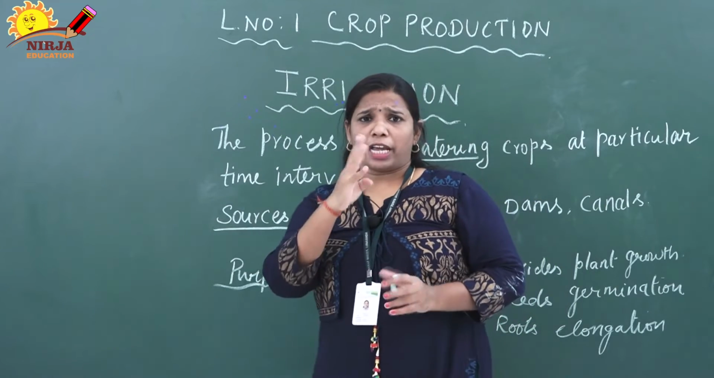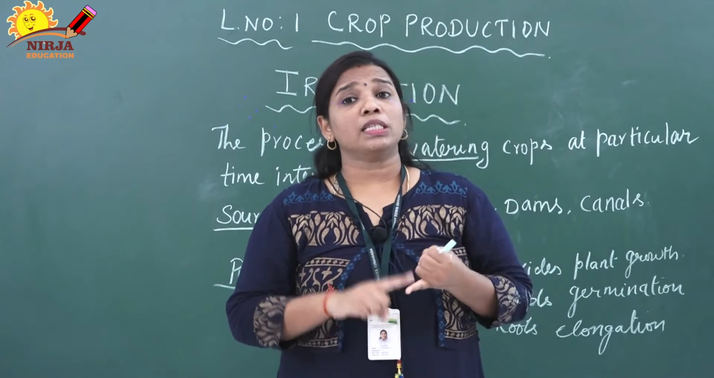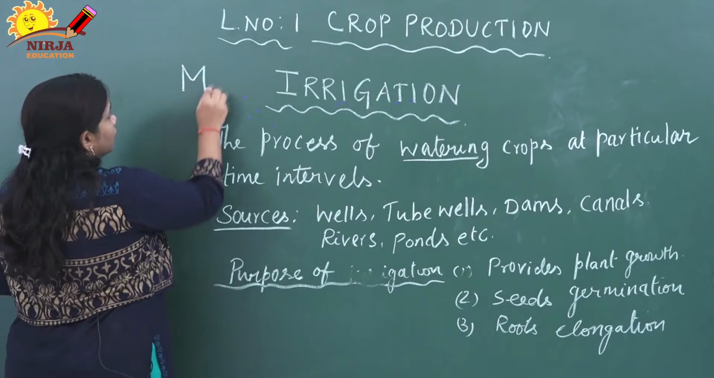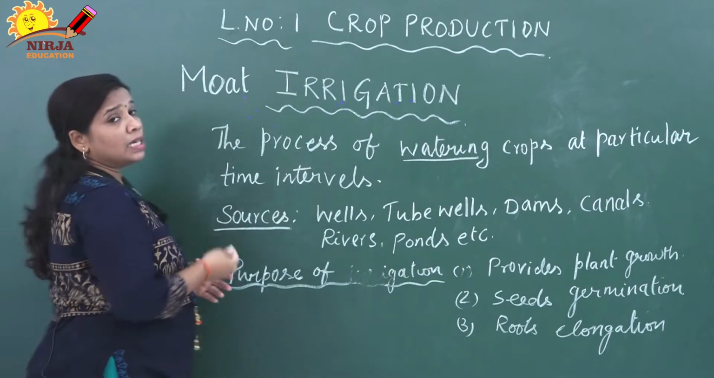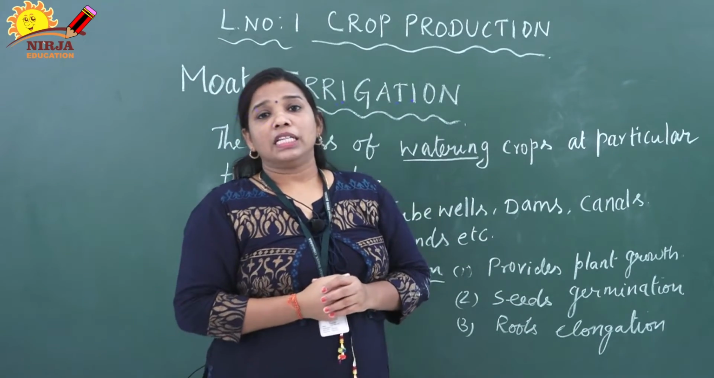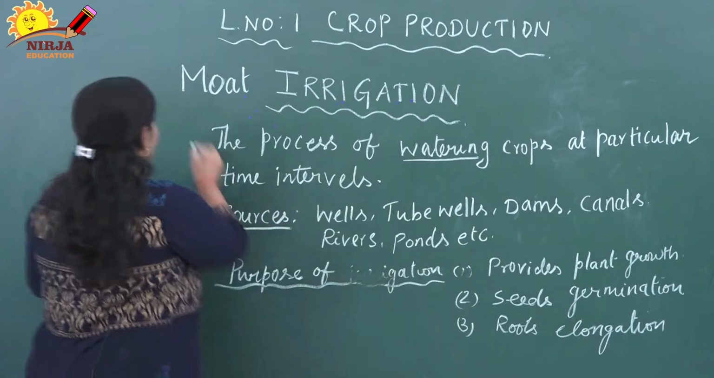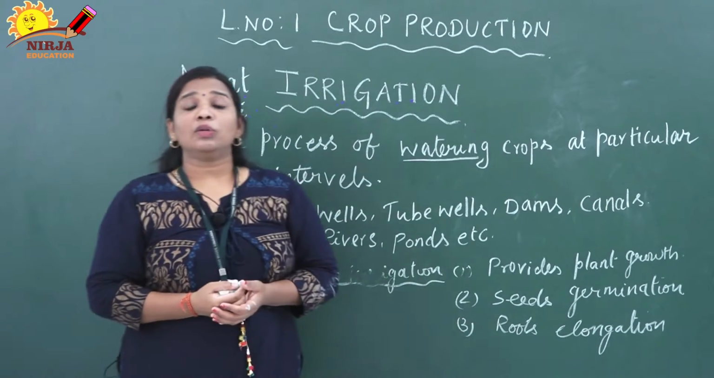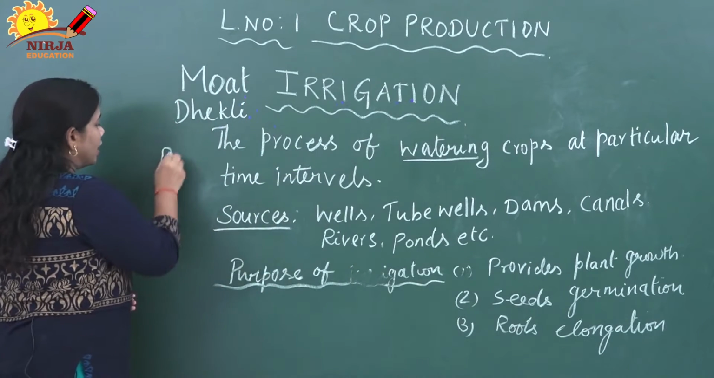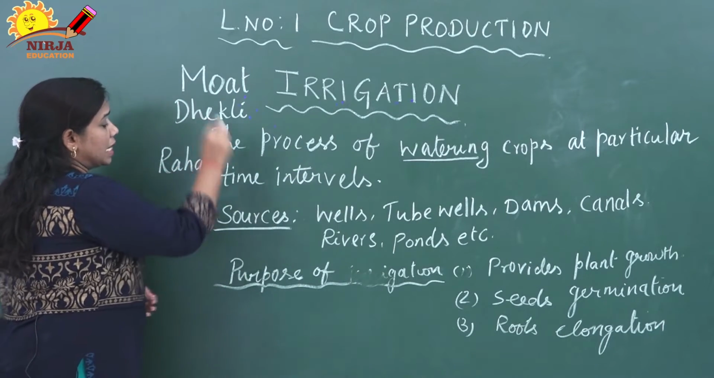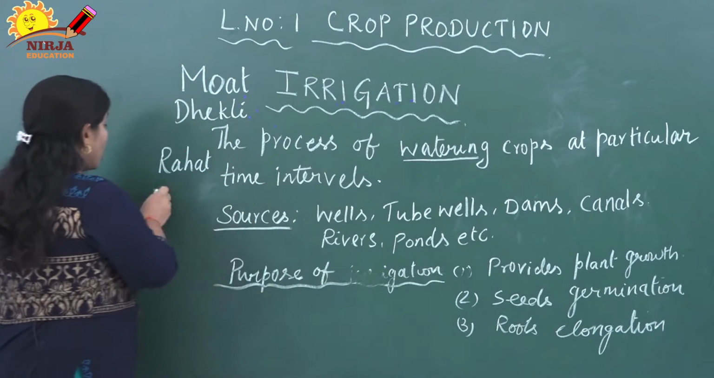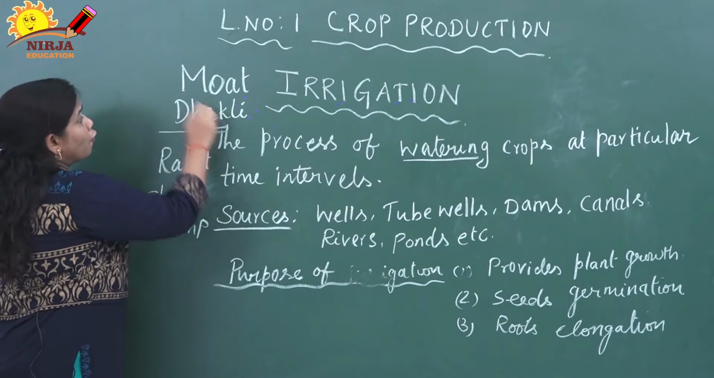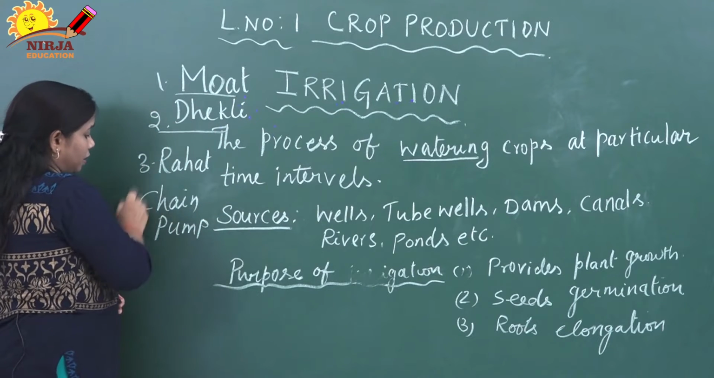There are four different types of traditional methods. One is moat, M-O-A-T. Second one is Dhekli, D-H-E-K-L-I. The third one is Rahat, R-A-H-A-T. Fourth one is chain pump. These are the four traditional methods.